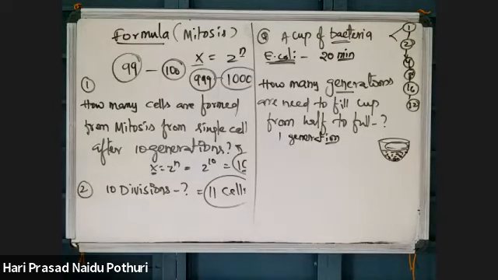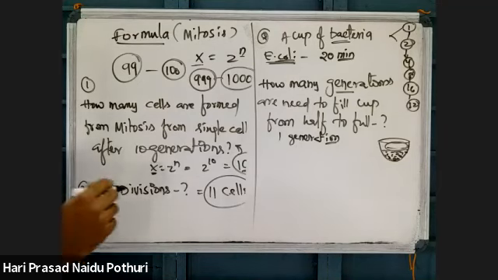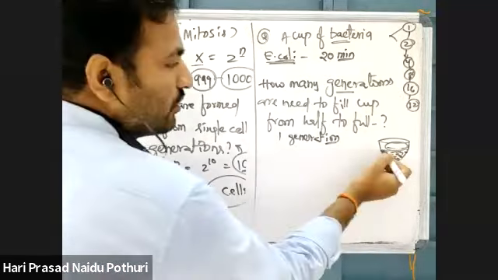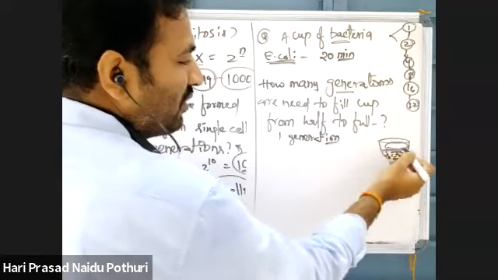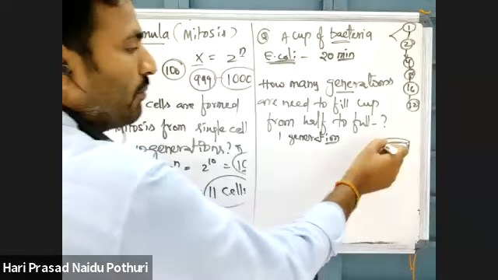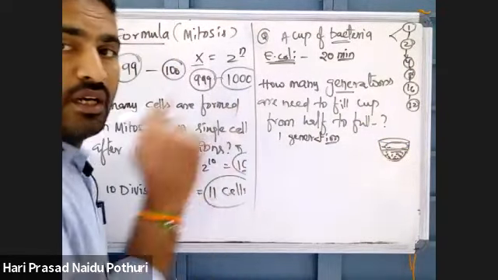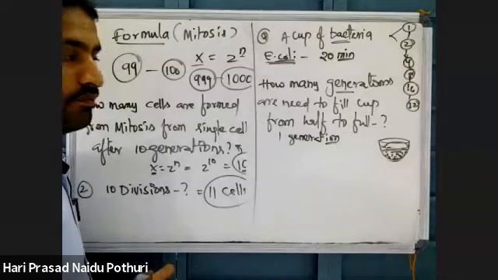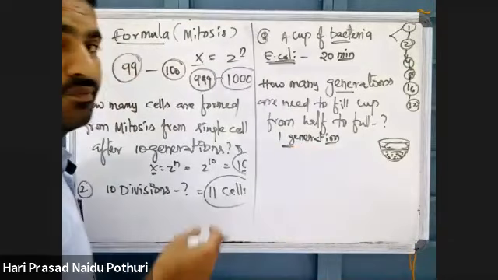To complete from one cell to the first half, it may need more generations. From a single cell to fill this half cup, it may need more generations or more mitotic divisions. But the remaining half cup will fill at only one time. That is this point.